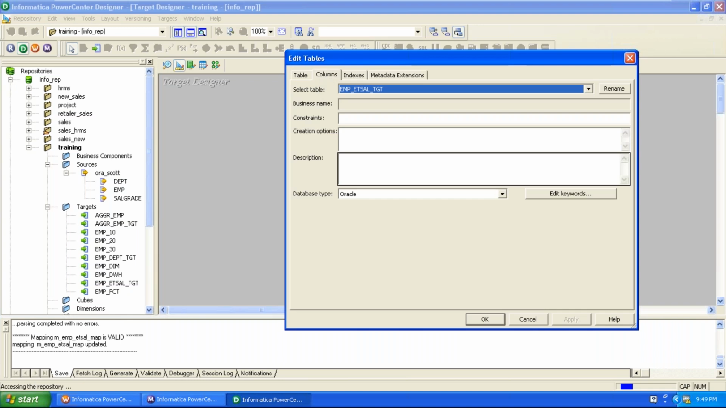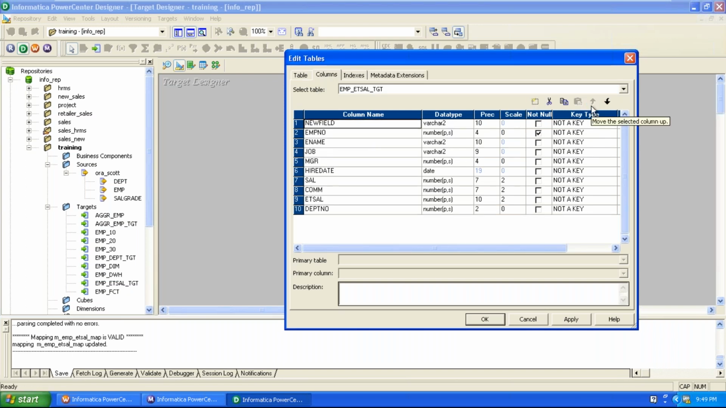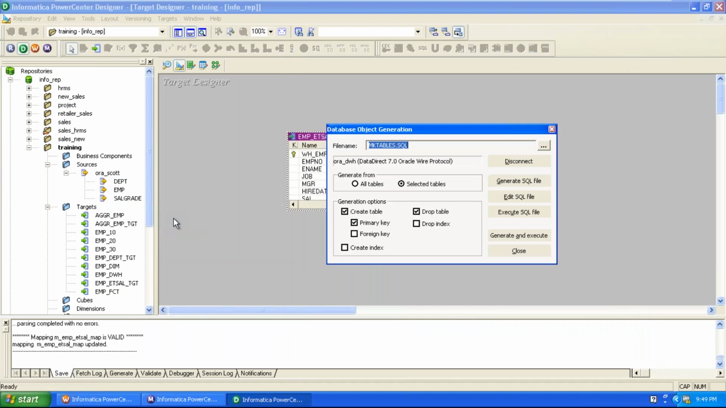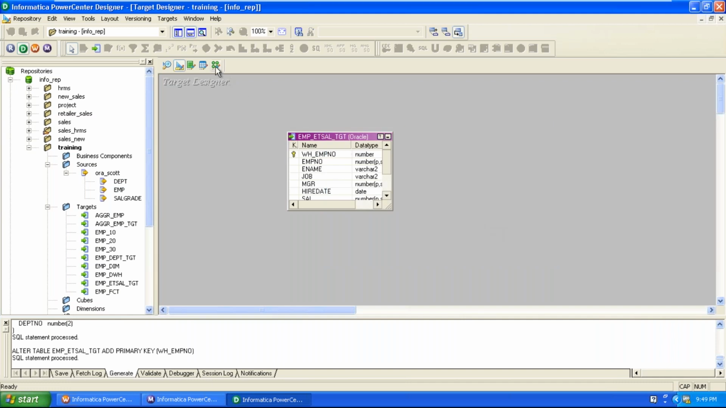Within this target table, don't use the source primary key as the target primary key. It is not a key column. We can create our own primary key, called the warehouse key. The data type is number and it is a primary key. Here our target table is modified, that's why we generate the SQL script again. Now go to the mapping designer.